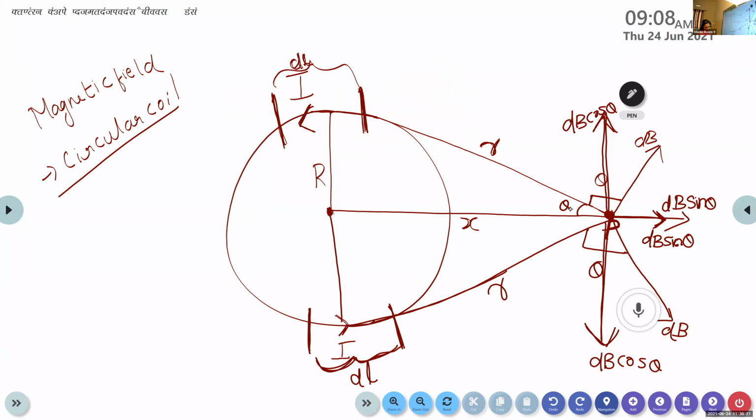So sine theta is equal to opposite side. Here the opposite side is R. This is our angle theta. Opposite side is R divided by hypotenuse. So sine theta is equal to opposite side divided by hypotenuse.